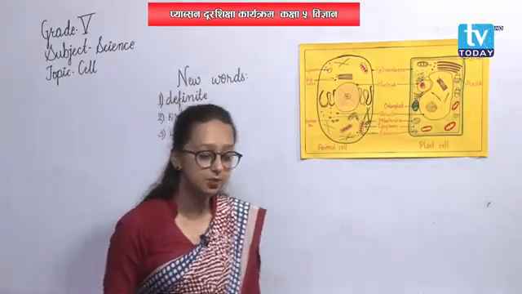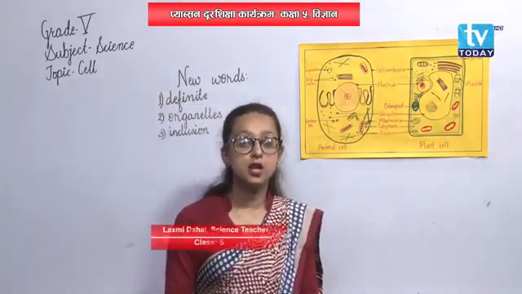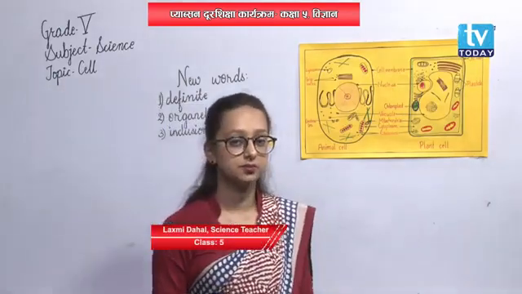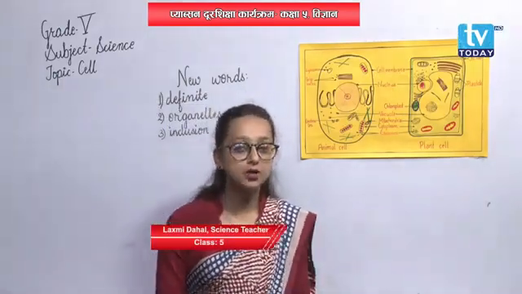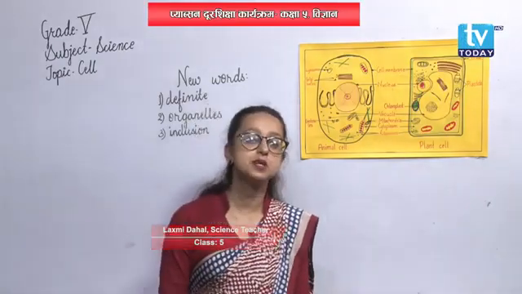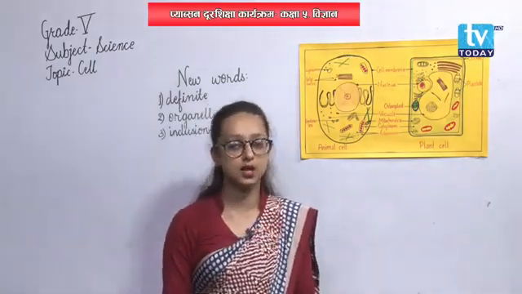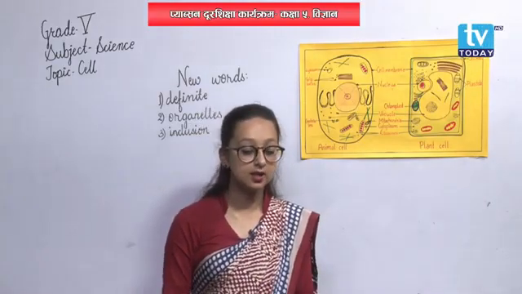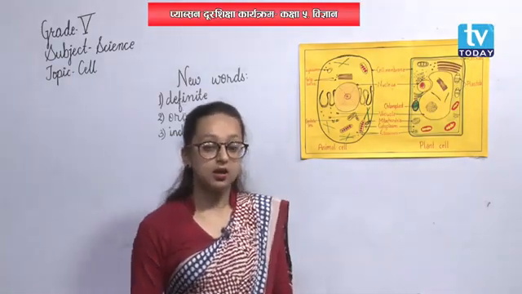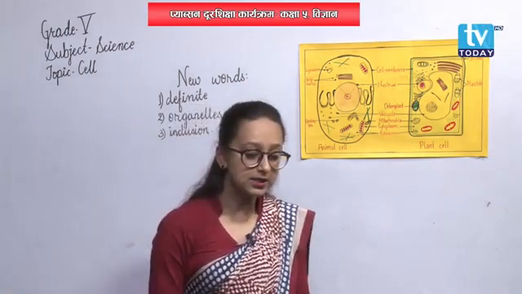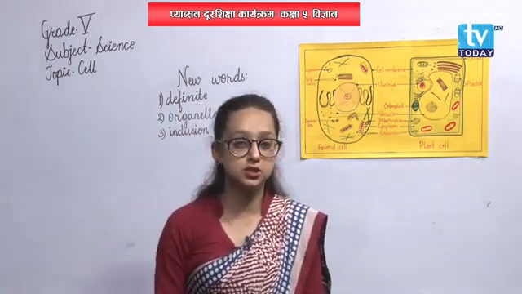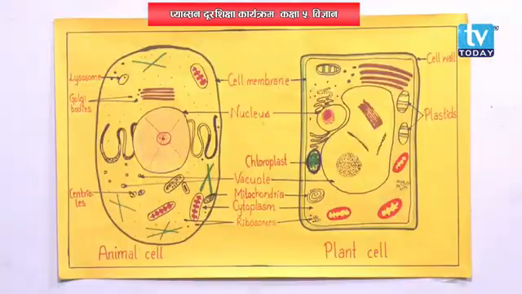Cytoplasm is made up of a large amount of water along with carbohydrates, proteins, lipids, vitamins and so on. And it also contains a number of living structures, as I have told you, living structures means organelles.